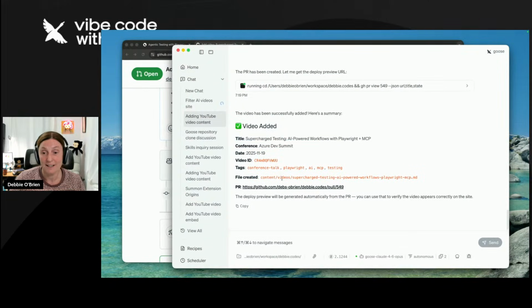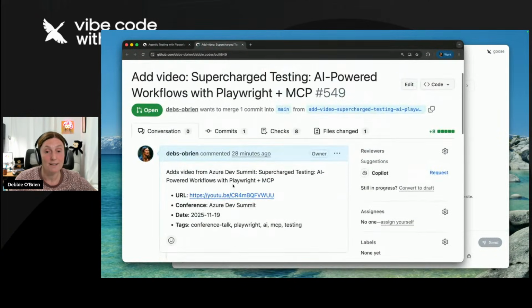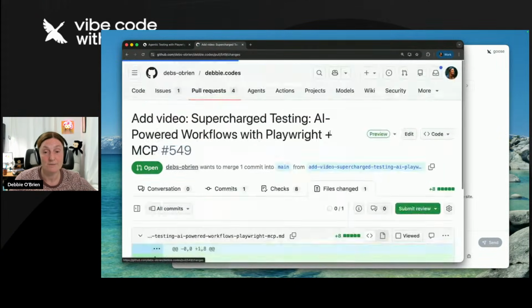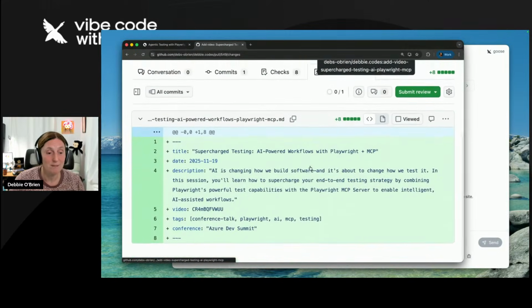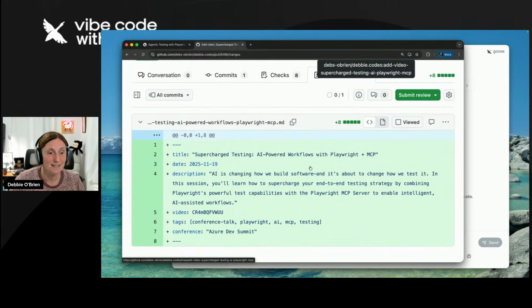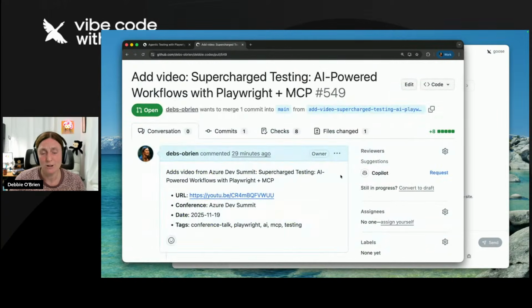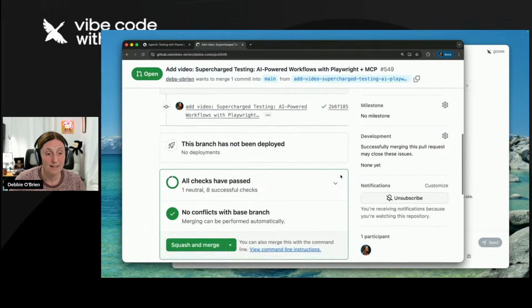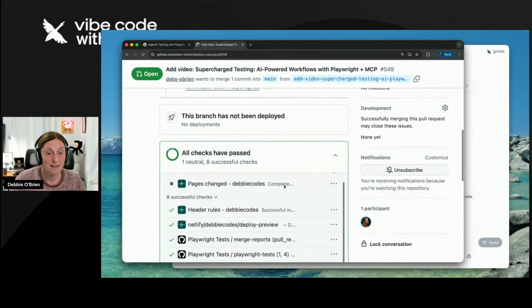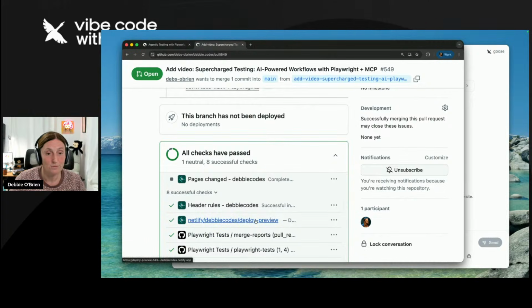The file is created, and the deploy preview will be generated automatically from the PR. And I can just go along here and check that. Bang. This looks great. The date. I always have to check the date. The date looks great. It is a talk from November. So this looks great. All checks have passed. And there is a deploy preview.